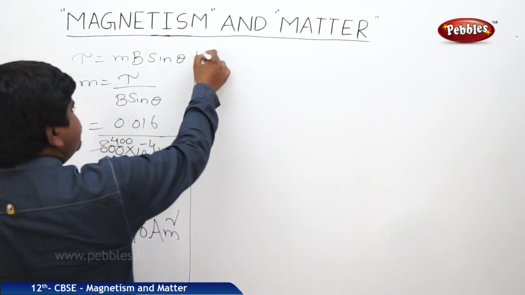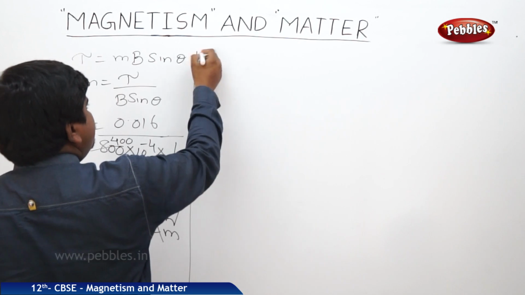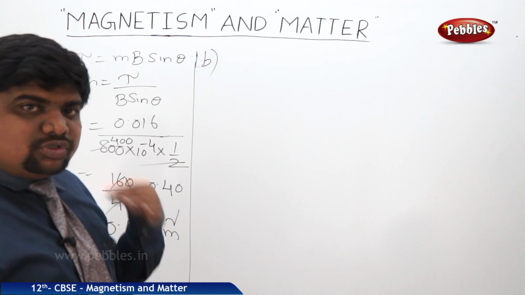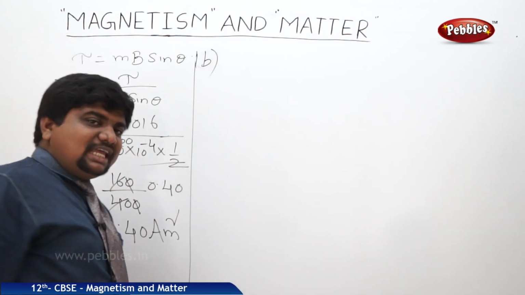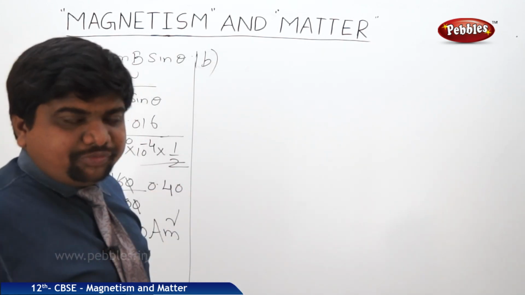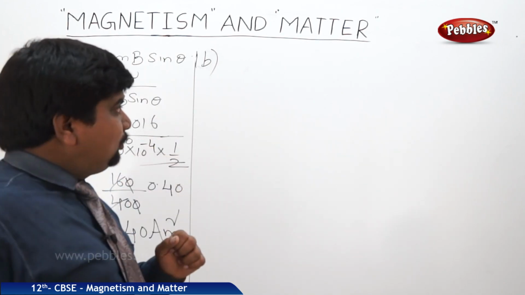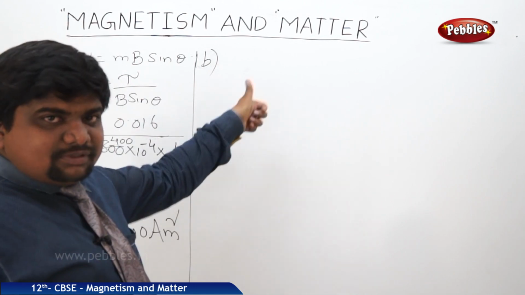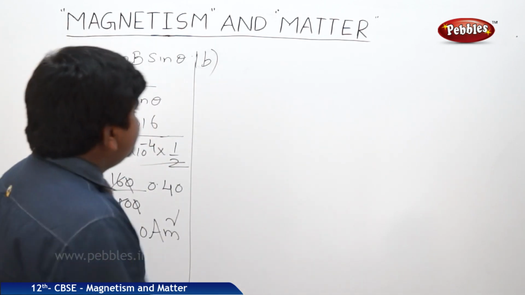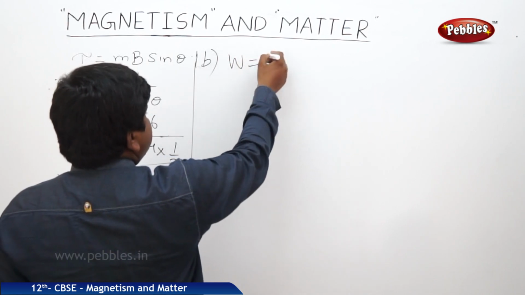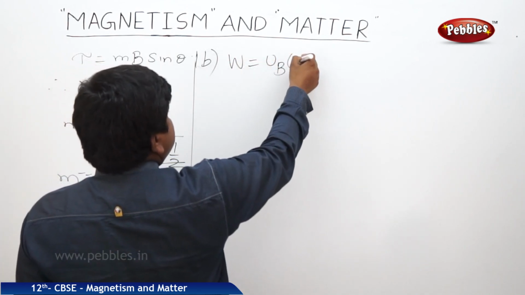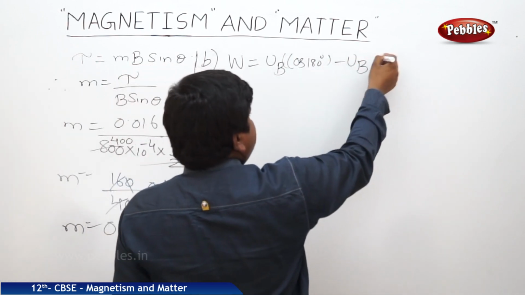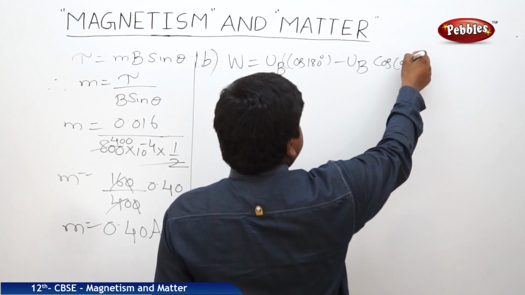To see the second bit, we should find out the work done in moving this magnetic dipole from its stable position to the most unstable position. Stable position means 0, so cos 0. The unstable position means exactly 180 phase shift, cos 180. So work done is equal to UB at cos 180 degrees minus UB at cos 0 degrees.